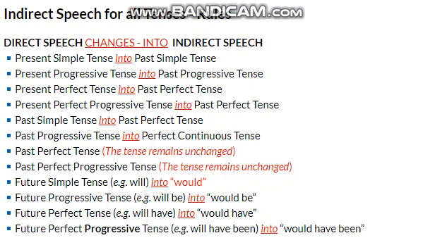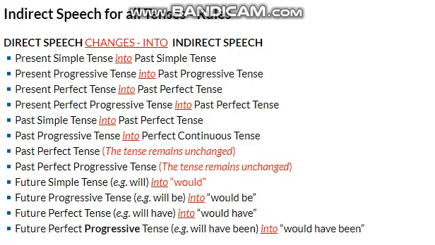Direct speech changes into indirect speech. Present simple tense would change into past simple tense. Present progressive or present continuous would change into past continuous. Present perfect tense would change into past perfect tense. Present perfect continuous tense would change into past perfect continuous tense. Past simple tense would change into past perfect tense, and past continuous would change into past perfect continuous tense.